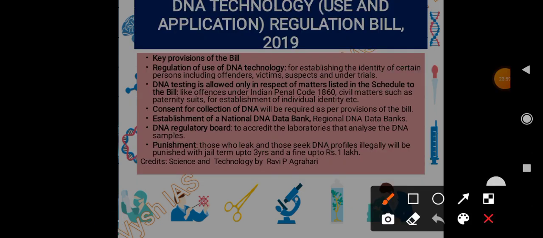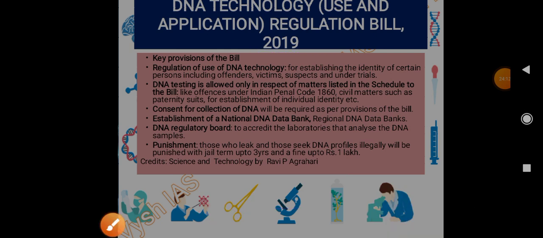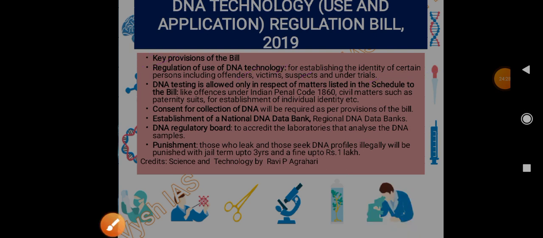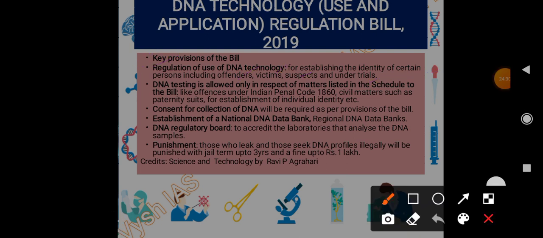Then the DNA Technology Regulation Bill. The DNA Technology Use and Application Regulation Bill, 2009. You can go to the PRS website and see the status of this bill. It has not become a law yet, right. This bill has not been passed. The key provision is regulation of the use of DNA technology for establishing the identity of certain persons, including offenders, victims, suspects, and undertrials. So in forensics it is very important. That's why this bill.